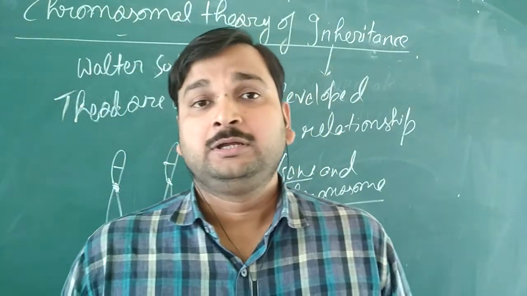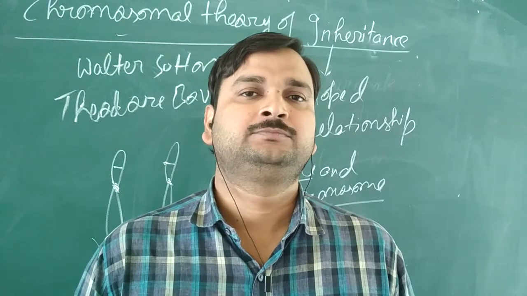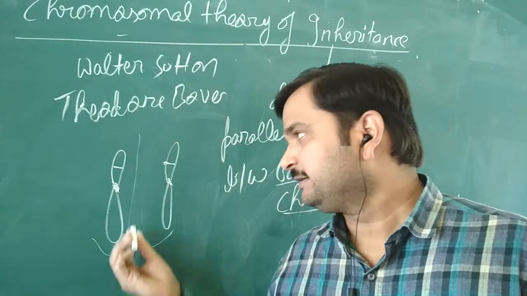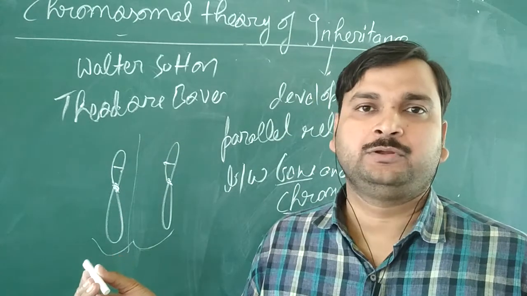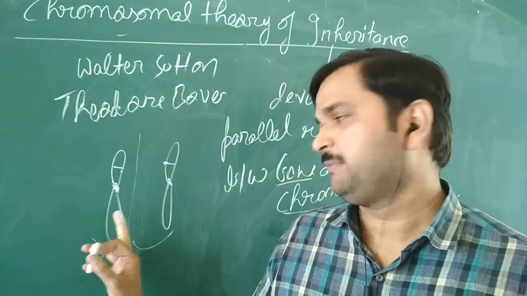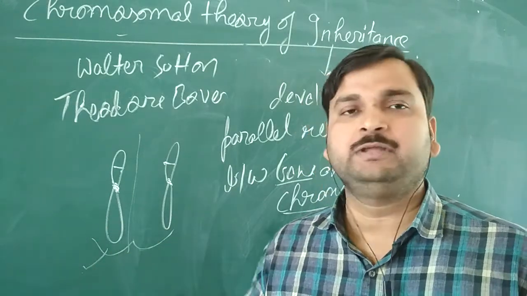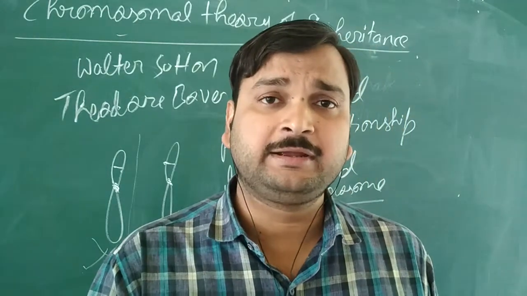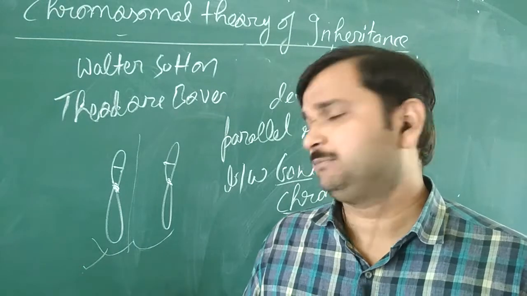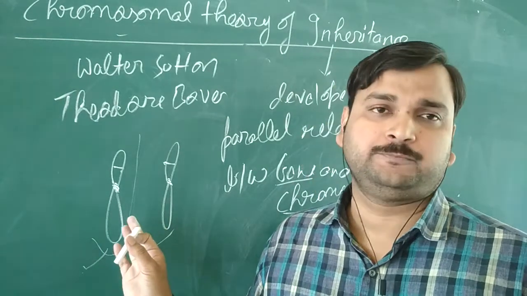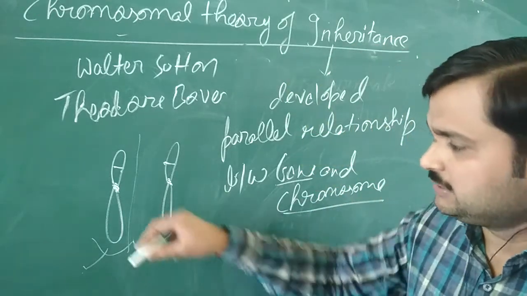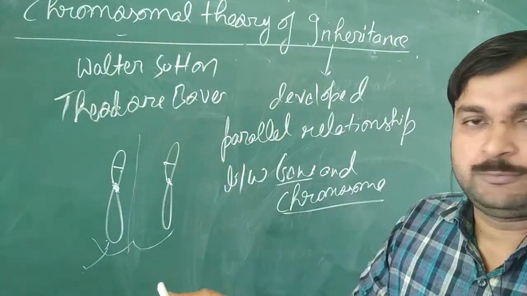Then what happened? During gamete formation, whether it is gene or chromosome, only one member of the pair will be transferred to a gamete, because in the pair two are there. When the gamete formation takes place, only one of the two will be transferred to a gamete, because the gametes are haploid.